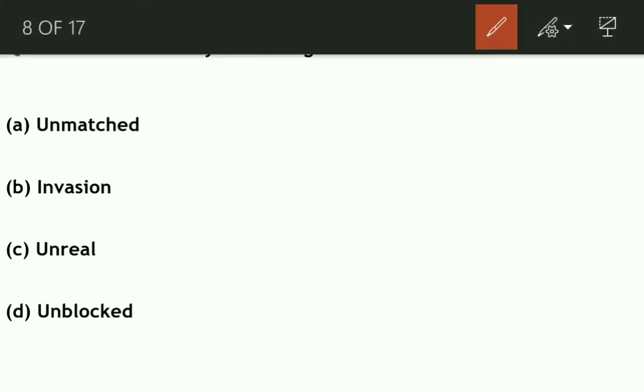Choose the antonym of congested. We all know that congested means some place in which there is a lot of crowd, congestion. Here we have to select the antonym, meaning the opposite. So here the answer will be unblocked. It means that here the population is very less, or you can say that fewer people are in this area. Okay, let us move to our next question.